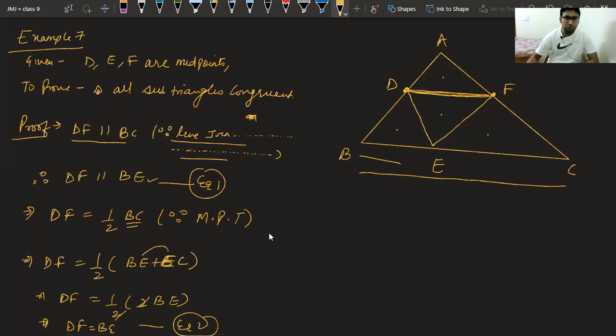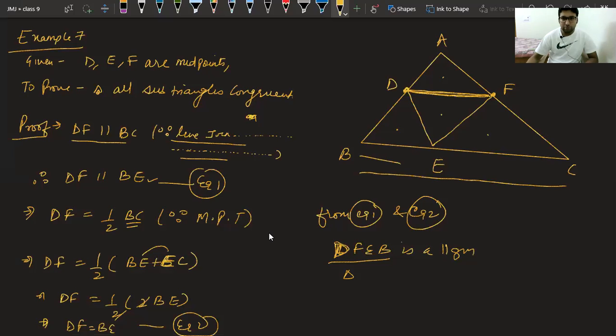So from equation 1 and 2, we can say DFEB is a parallelogram, and due to this we can say triangle BDE is congruent to triangle FDE. So we have got the first answer. Class, I hope you are able to understand this.